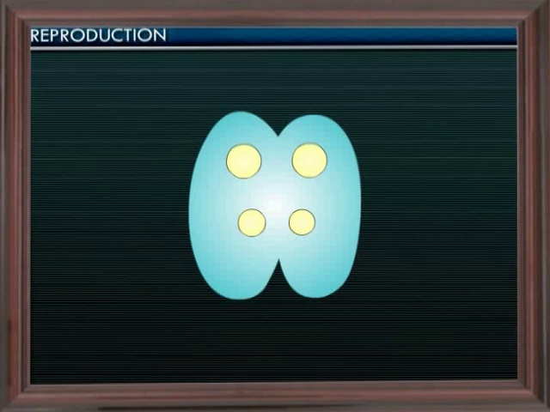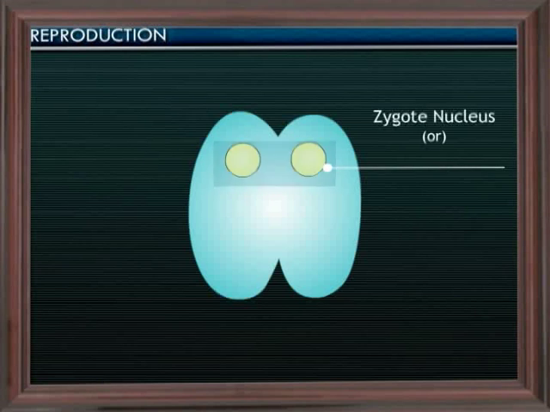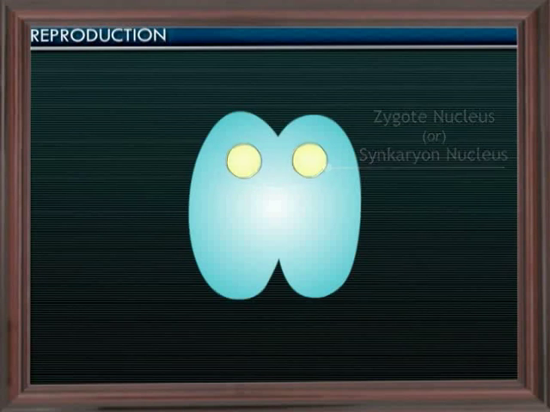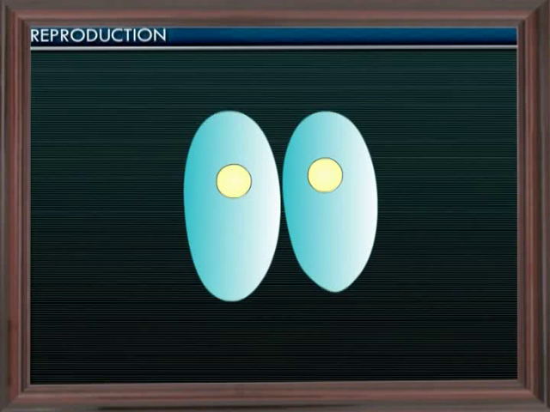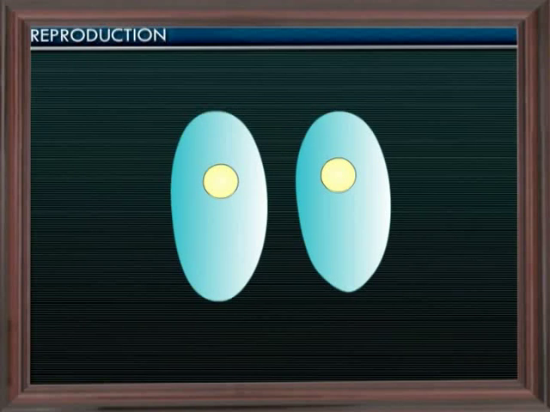In the next stage, the male pronucleus of one conjugant moves through the cytoplasmic bridge into the other conjugant and fuses with the female pronucleus. The resulting nucleus formed after fusion is known as the zygote nucleus or synkaryon. After the formation of the synkaryon, the cytoplasmic bridge closes and the pellicle is formed in each conjugant. The 2 conjugants now separate and are now called ex-conjugants.